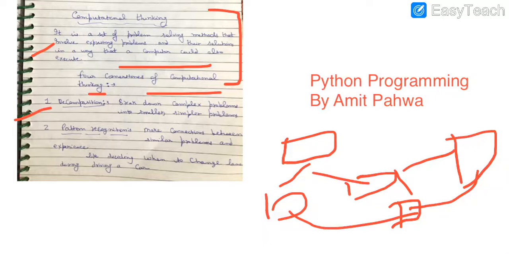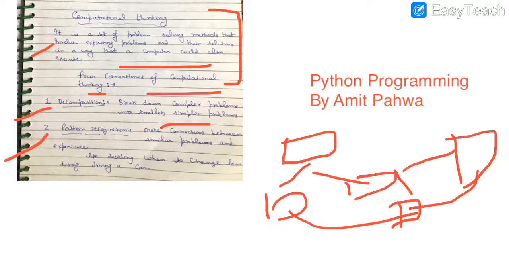Because whenever we write a big or a large problem, the complexity is also there. So to reduce the complexity of the code, we divide our program into small parts. It means we decompose our problem into subparts. So the very first part is decomposition, meaning dividing the problem into subparts.